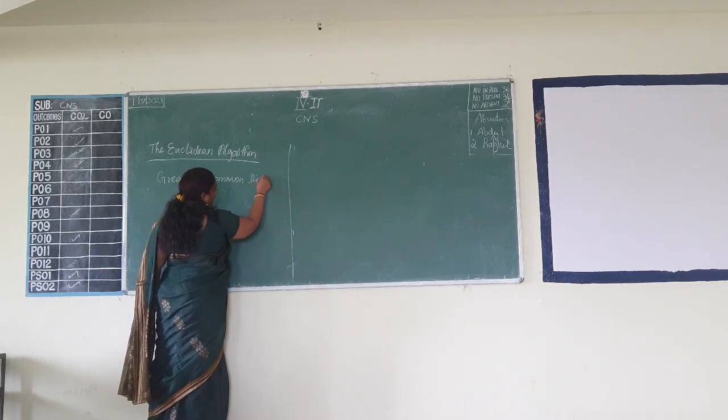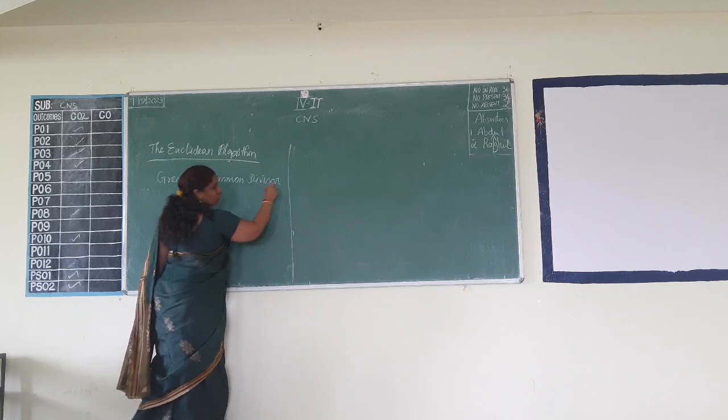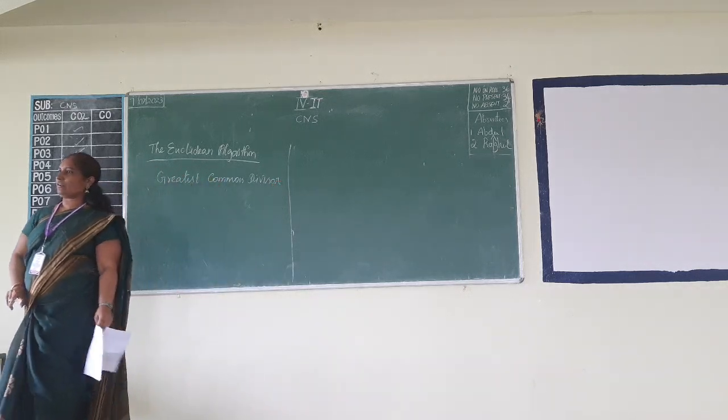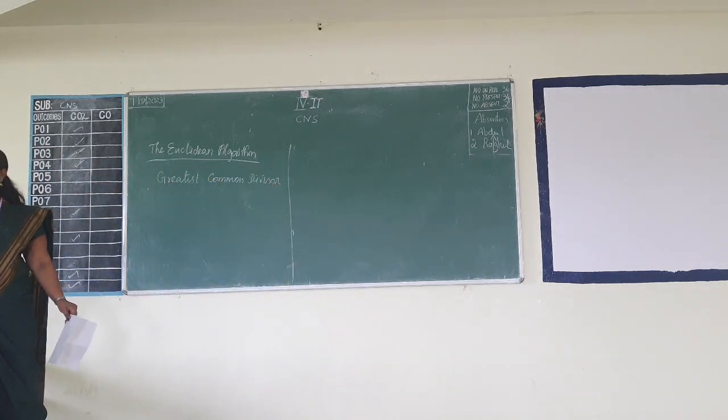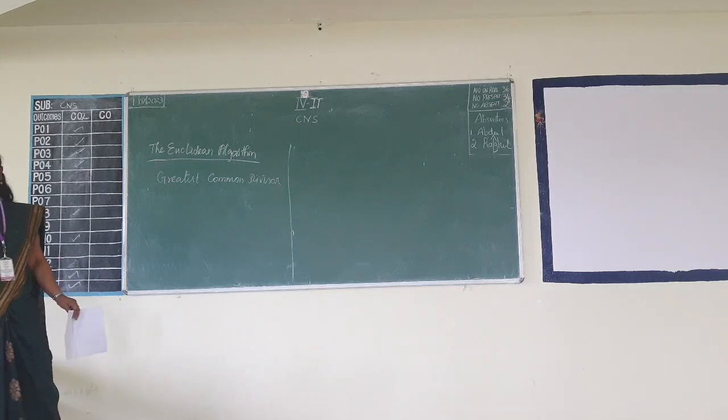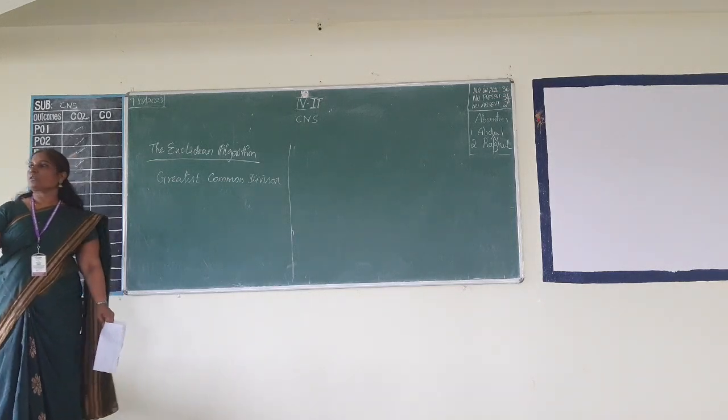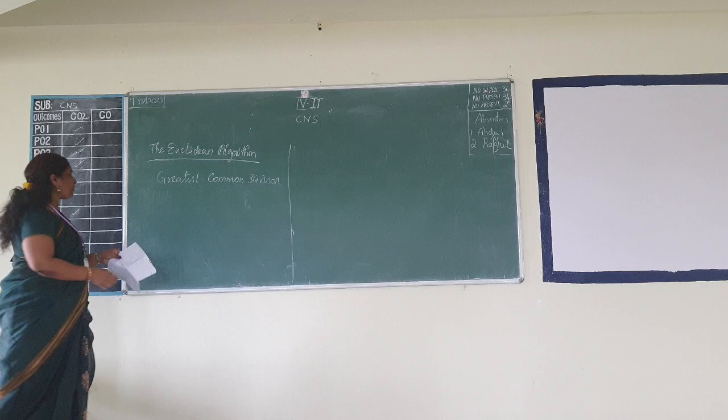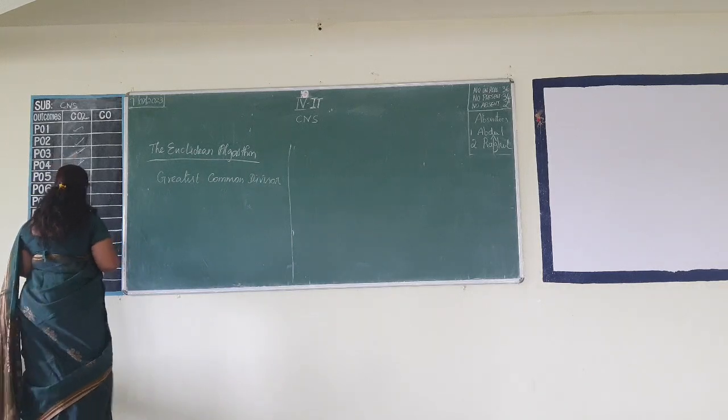There are various ways to find out GCD, and we will always be using Euclidean algorithm, because that is easy to code. That is the reason we follow Euclidean algorithm.